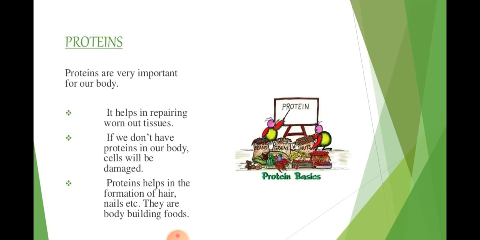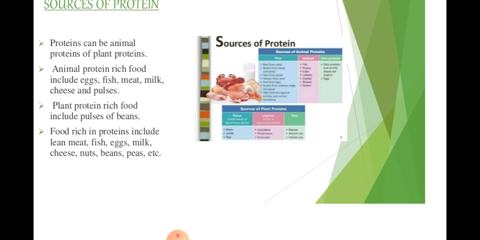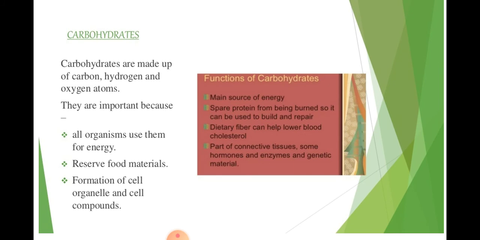Protein. We have discussed protein in our last class. So what is protein? Protein is a bodybuilding food which helps us to repair our damaged tissue, and it helps us to grow. So it is bodybuilding food. Okay. Sources of protein, I told you that plants and animals both are the sources of protein. We are getting pulses which contain protein from the plants, and egg, meat, fish, milk, etc. we are getting from the animals.